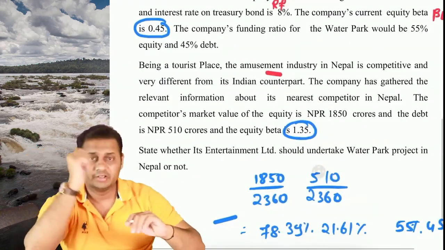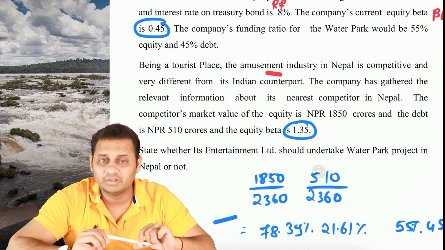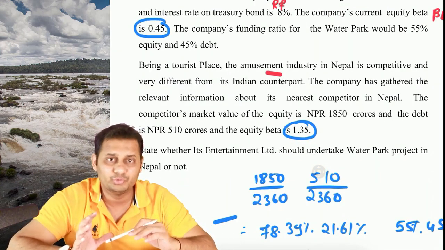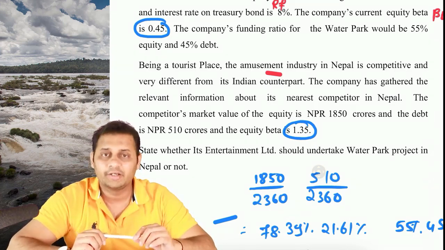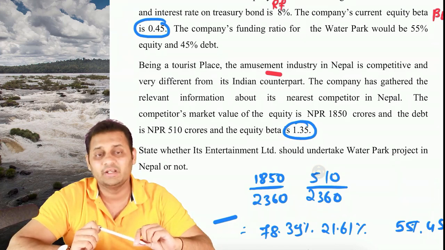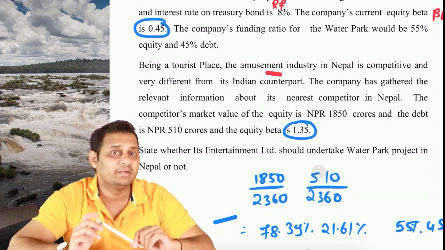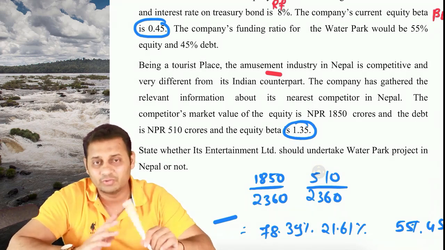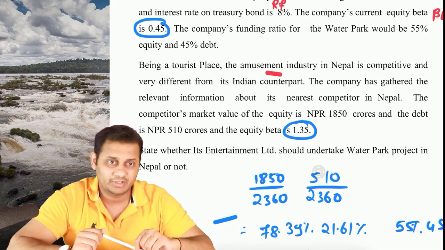Now, being a tourist place, the amusement industry in Nepal is quite different from the Indian counterpart. So Indian data cannot be used for the Nepal project. So that's why we did some research and found that there is one competitor in Nepal who is close to what we are doing. His business is close to what we are doing, and we can use that competitor's data if required.